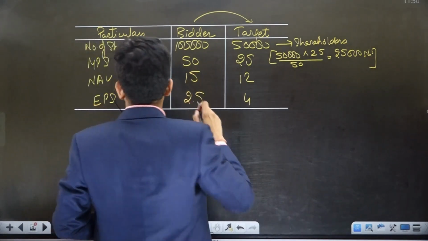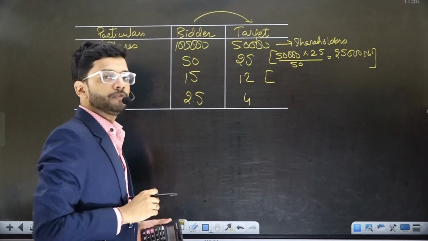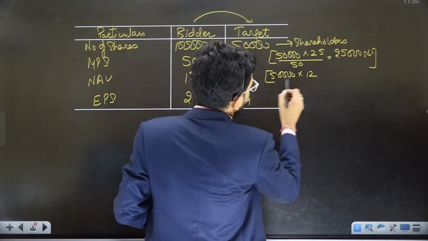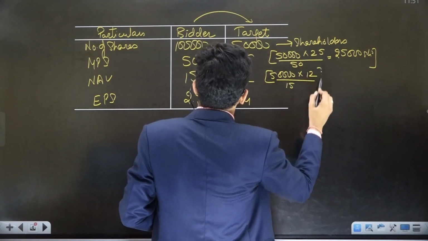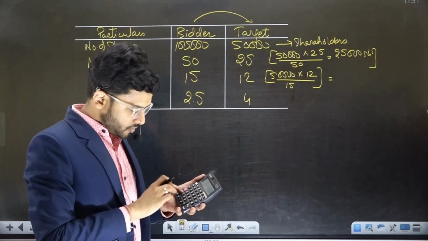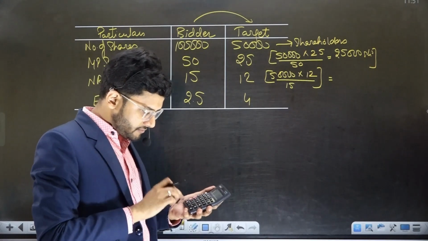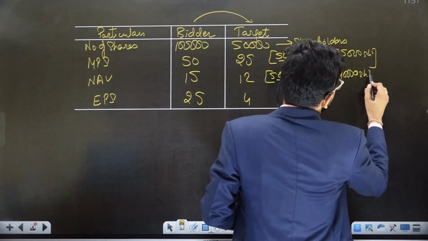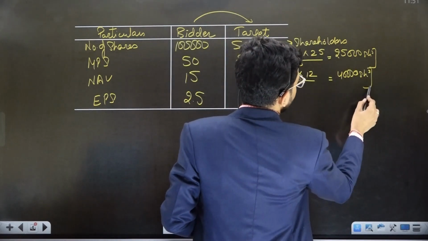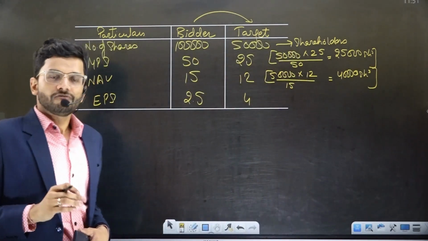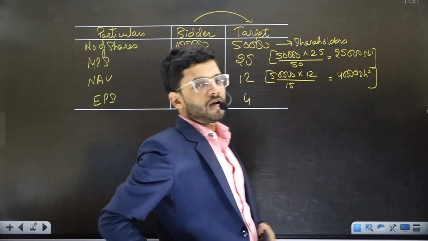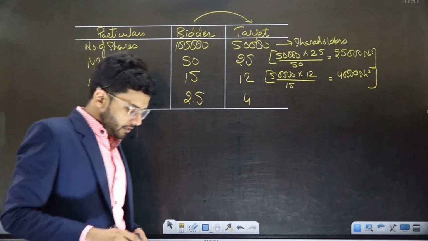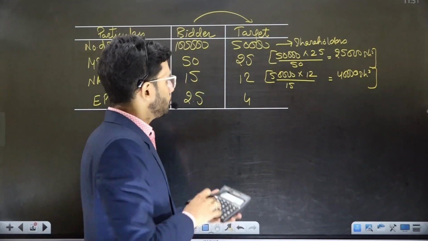Now coming to the NAV, net asset value. Again, guys, the same formula. 50,000 multiplied by the NAV of rupees 12 divided by the NAV of the bidder company. So 50,000 multiplied by 12 divided by 15 gives me a figure of 40,000 shares. So 40,000 shares are being issued to the target company shareholders in the bidder company.